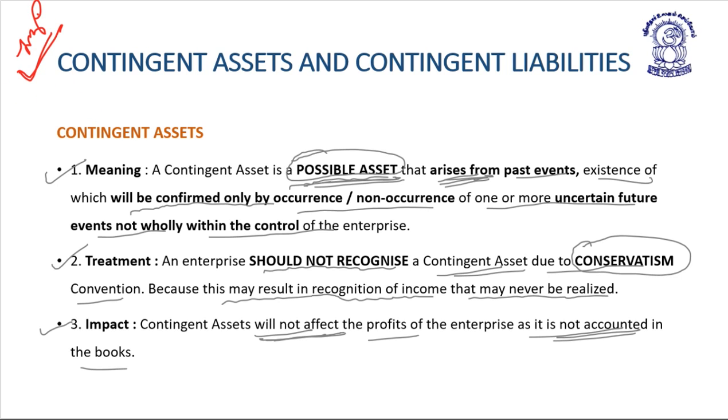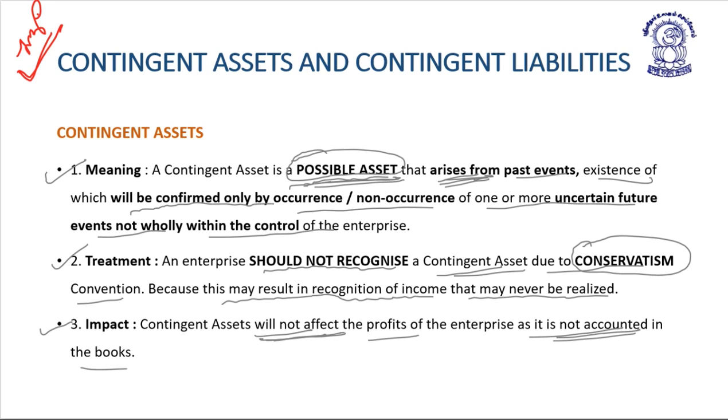Now, what is a contingent asset, friends? A contingent asset is a possible asset that arises from a past event. The existence of the possible asset will be confirmed only by the occurrence or non-occurrence of one or more future uncertain events which are not fully within the control of the enterprise.